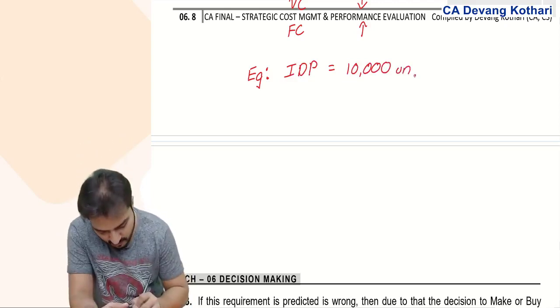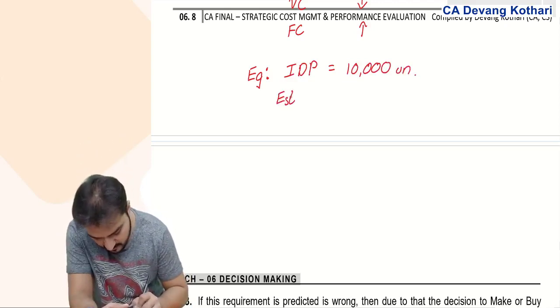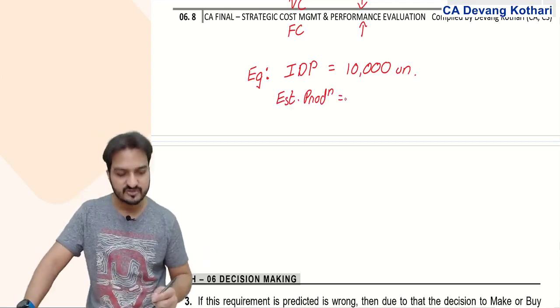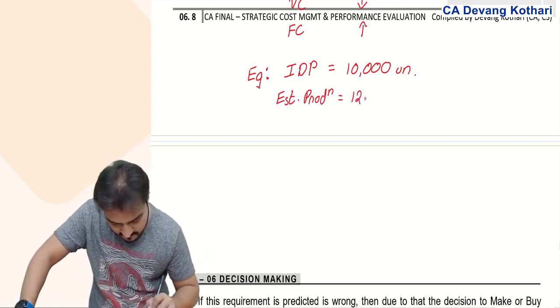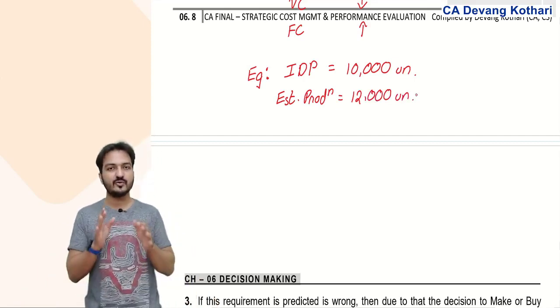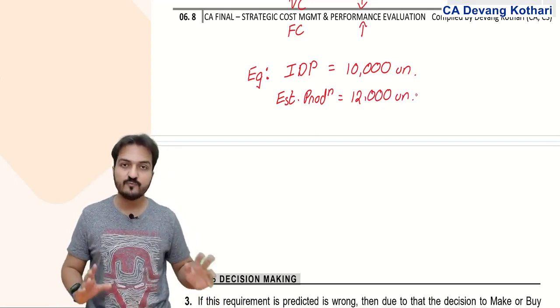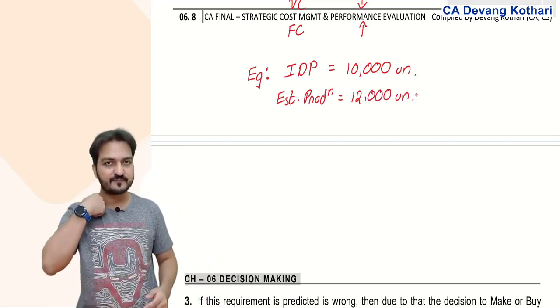Your estimated production for the next year is 12,000 units, because you expect that 12,000 units demand will be there. So you decided to produce 12,000 units in the next year.